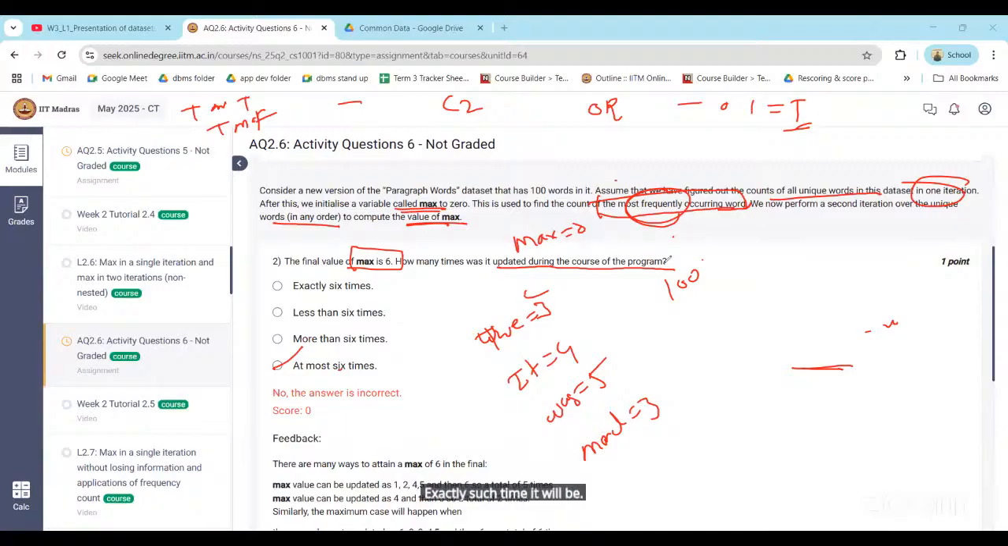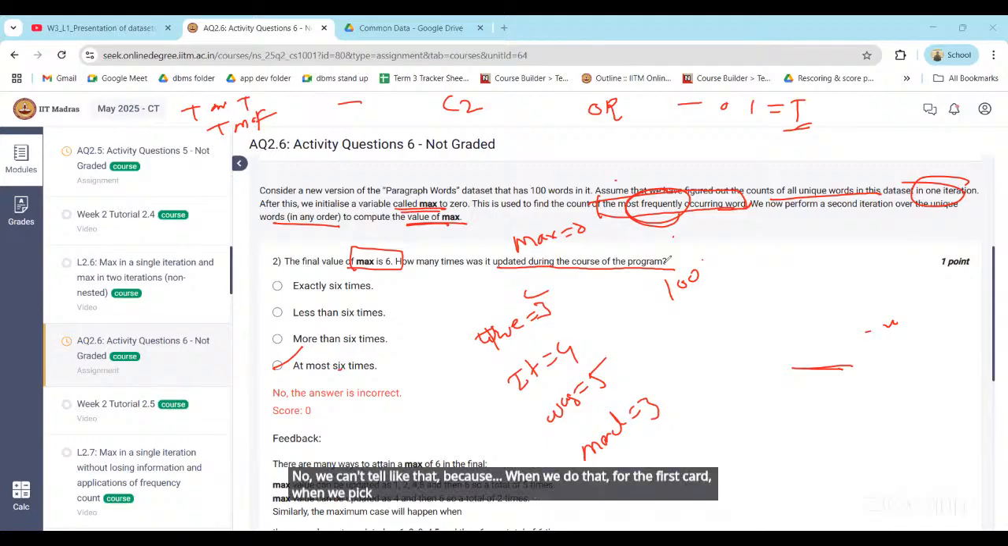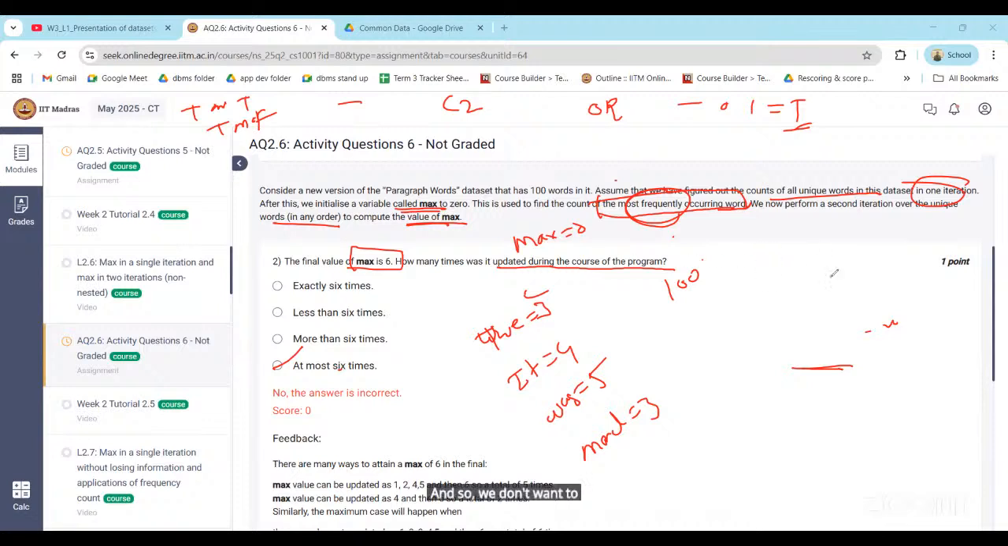No, we can't tell like that, because if for the first card when we pick up, it became 6, then we don't want to move it or update it anymore. But that card will be updated 6 times. The question is how many times the variable is iterated, not the card.